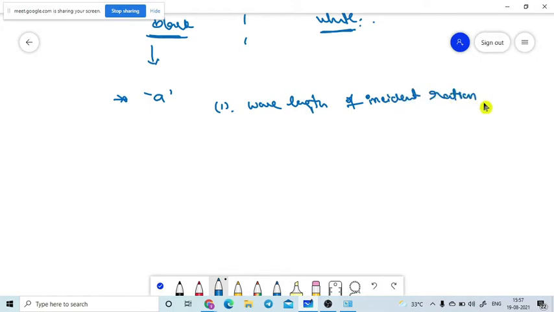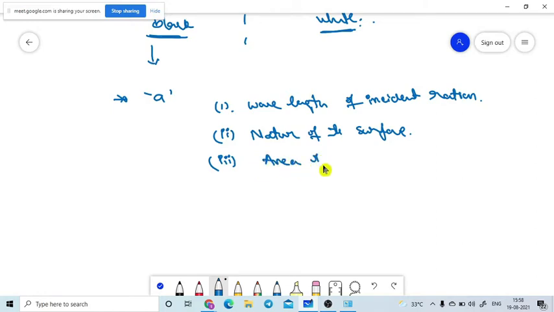Some of the wavelengths will be absorbed by one body, and some by another body. The second parameter depends upon the nature of the surface of the body. The third point is that it depends upon the area of the surface of the body.